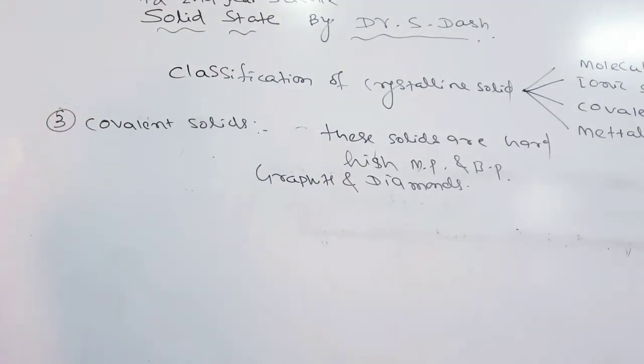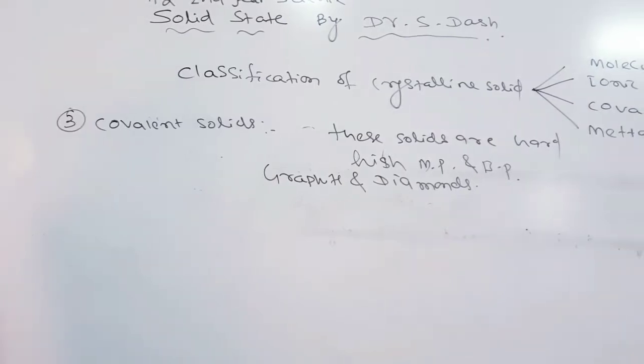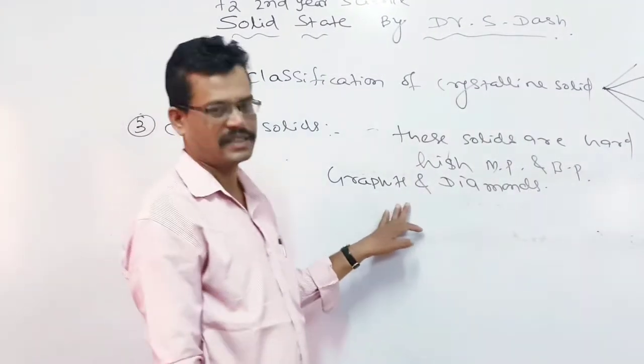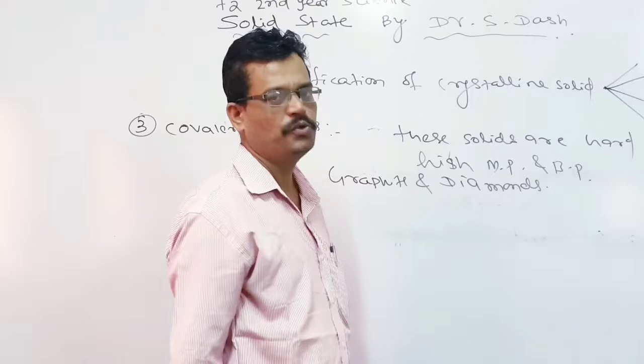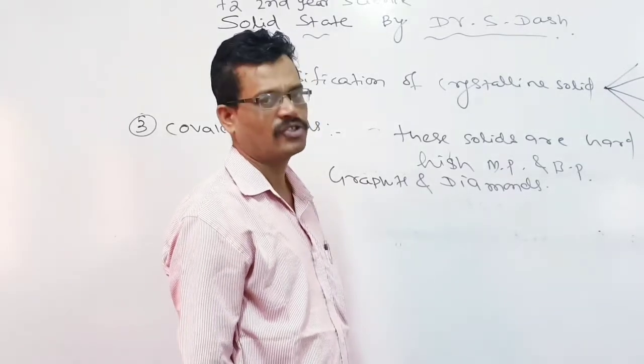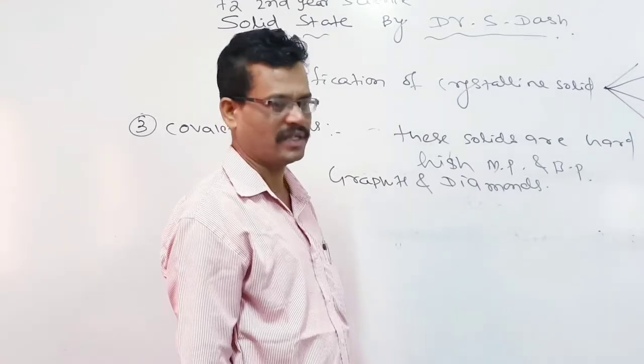They also have high melting and boiling points and high density. These compounds don't carry current, but graphite will carry current in exceptional cases due to the presence of free layers, where electrons can flow from one layer to other layers.